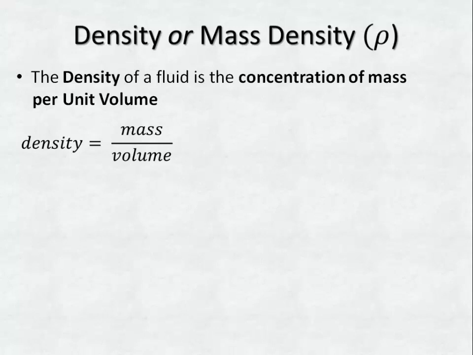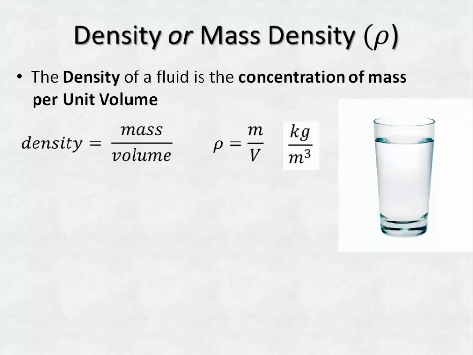The formula for density is mass by volume. We can say rho equals m by v. The unit is kilogram per meter cube. For example, the glass has unit volume in meter cube and it has a certain amount of mass of water molecules in kg. Look at the glass. Here, the object is dipped or submerged in water. If the object has high density, it will sink into the water. If it has less density, it will stay at the top and float.